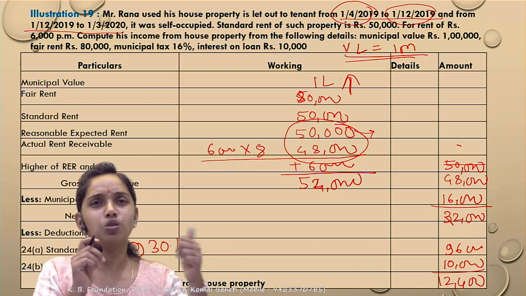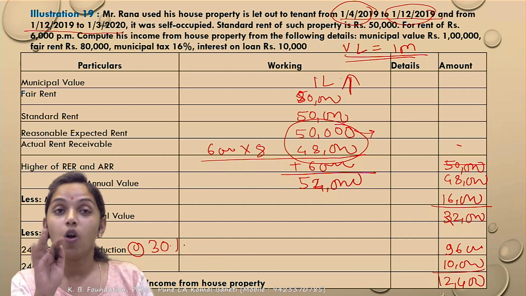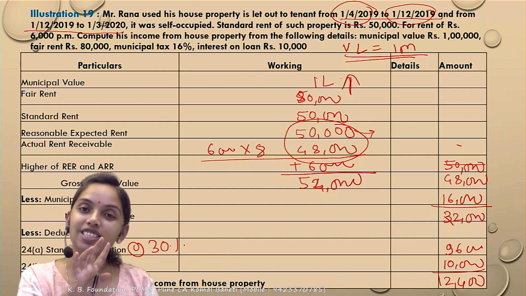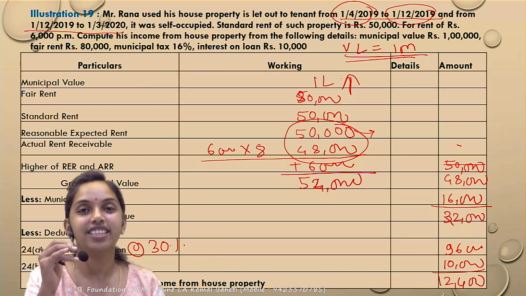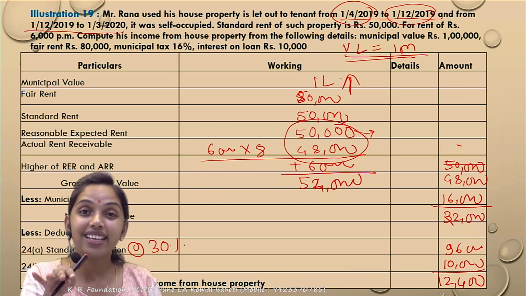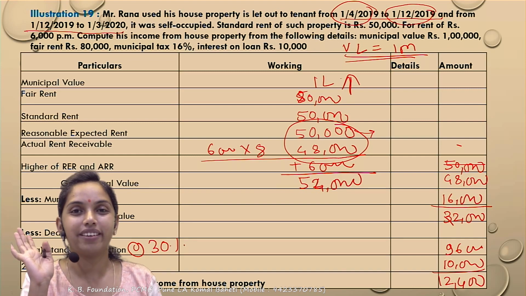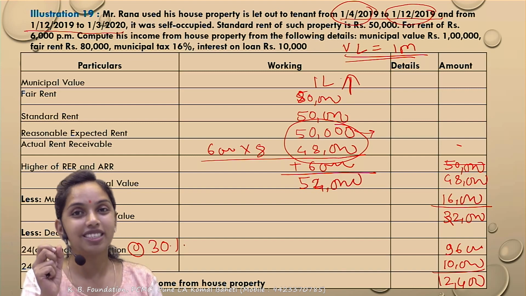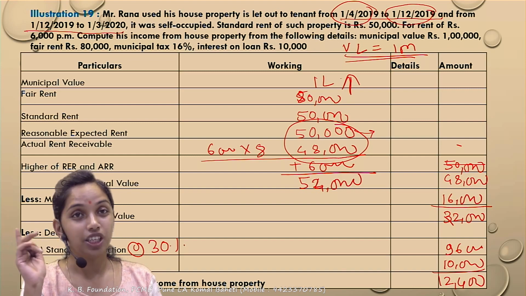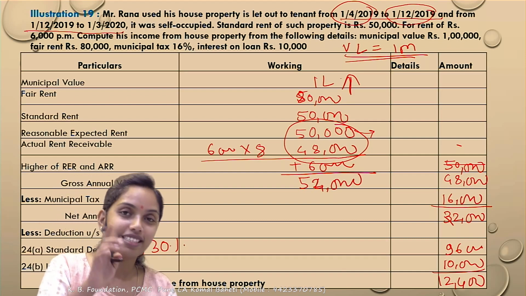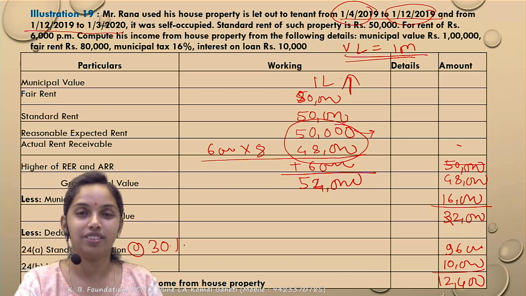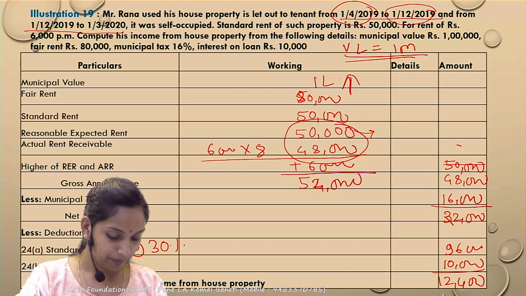This and the last question are similar. To explain what is the change: in the last question there was no vacancy loss, and in this question there is a vacancy loss. Due to the vacancy loss, the actual rent became the GAV, not the reasonable expected rent. That is the only change. Is it clear? Please observe it minutely. There is 1 month of vacancy loss in this question. That is the crux of the question.